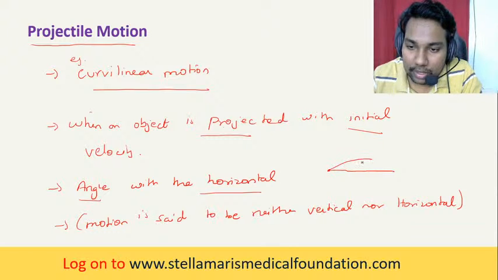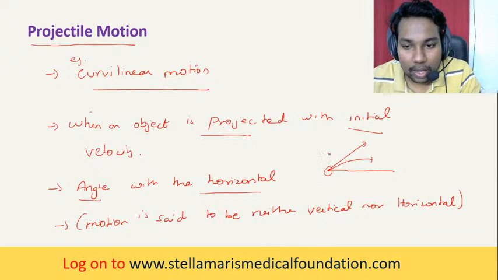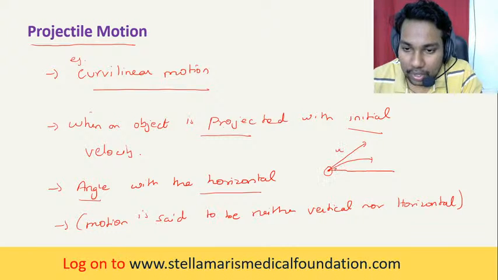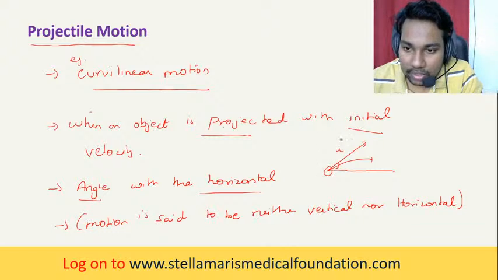The object is being projected from this point with an initial velocity u. It makes an angle with the horizontal, this is the horizontal axis. So when an object is projected with initial velocity, it makes this angle with the horizontal.